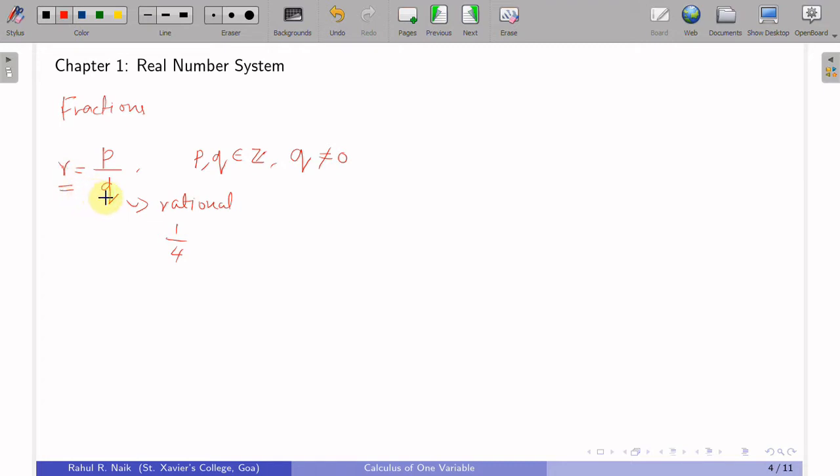So any number which can be put in this form is called a rational number, and we denote it by the set script Q. Okay, Q with this one line. So it's the set of all elements of the form r equal to p by q, such that p and q are integers and q is non-zero.